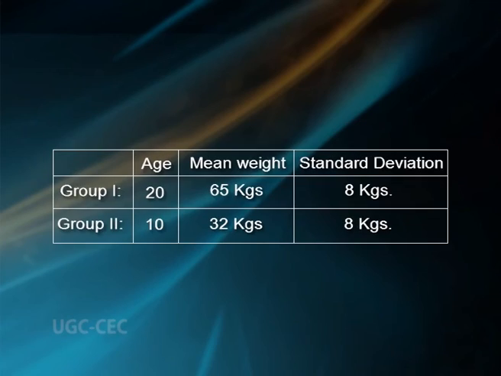Problem: two groups of human males yield the following results. Group 1, age 20, mean weight 65 kilograms, standard deviation 8 kilograms. Group 2, age 10, mean weight 32 kilograms and standard deviation 8 kilograms. Which group is more variable when weight is considered?